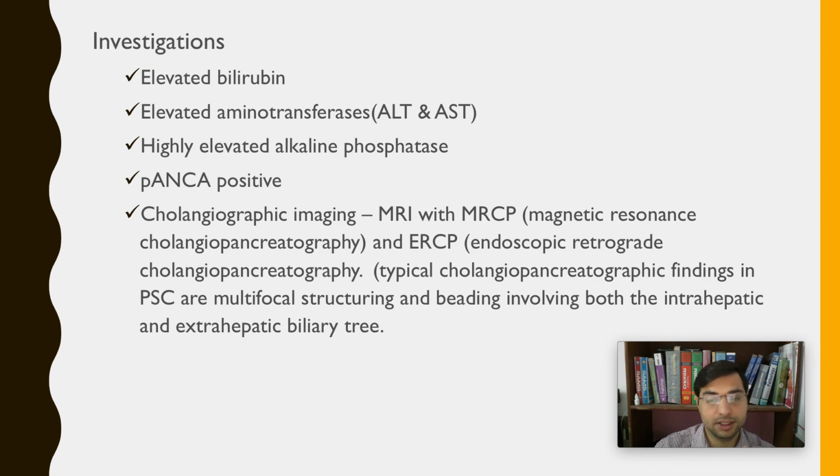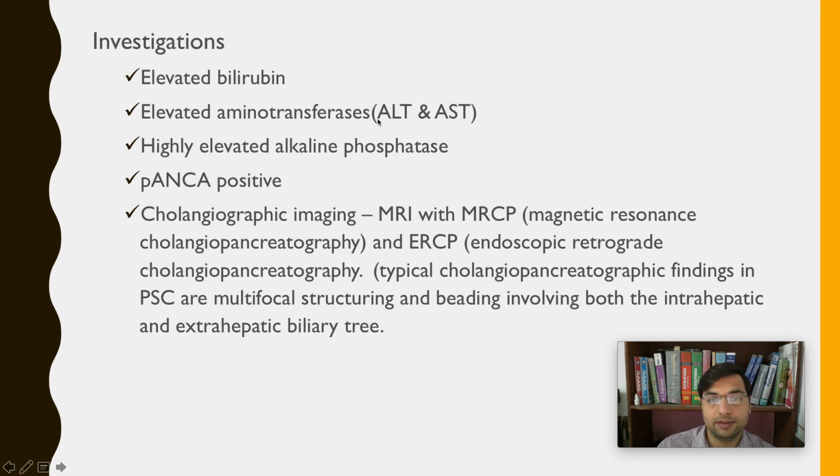Then we have investigations. Since the levels of bilirubin will be raised in blood, you can very well imagine why, because the bile ducts are sclerosed. Elevated bilirubin, elevated alkaline phosphatase, the enzyme for cholestasis.